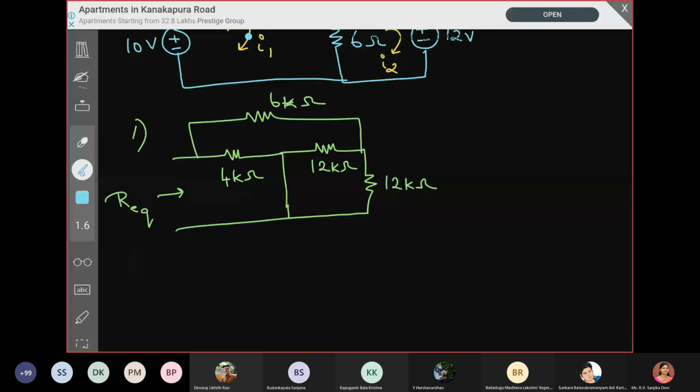Okay, so for this circuit you see here, you have to carefully analyze the circuit. Sometimes without using the star to delta or delta to star, we can directly solve it. Here, if you see, there is a short circuit at this part.